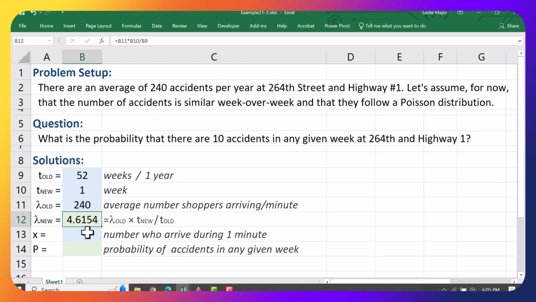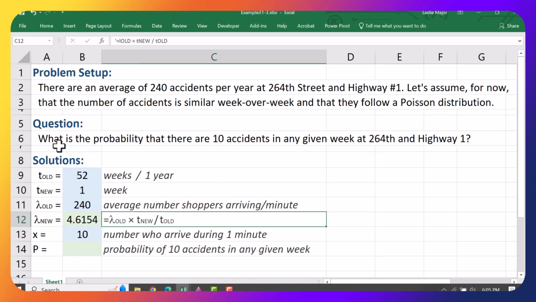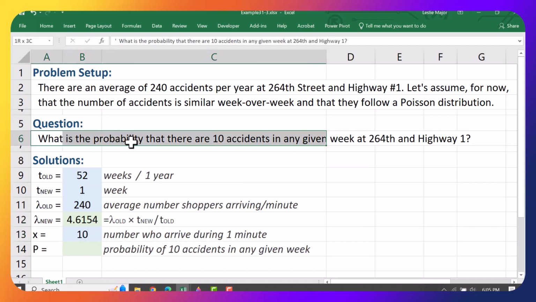So again, there are 4.6154 accidents per week. And I want the probability that there are exactly 10 accidents in any given week. So I put X at 10. Again, whatever I'm looking to calculate the probability on, that gives me my X.